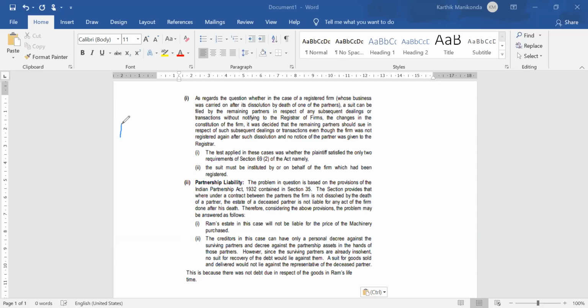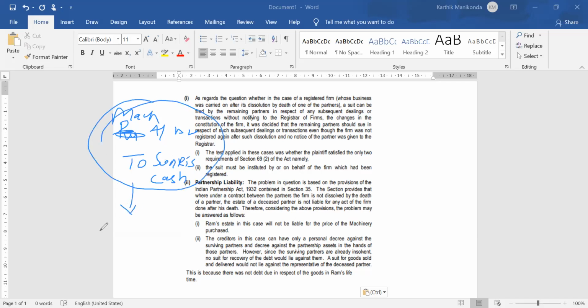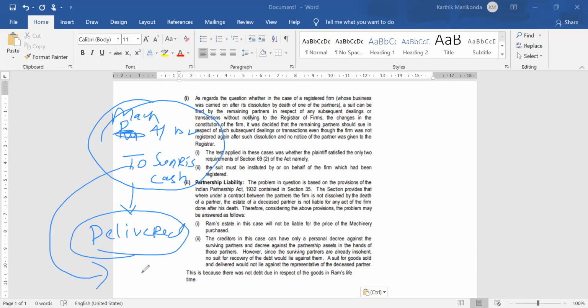Very simple entry. You're purchasing machinery, so you'll write Machinery account debit to the vendor. Who's the vendor here? I think Sunrise Limited. Cash if it's immediate payment, to Sunrise Limited if you're creating liability. This entry will be passed only after machinery is delivered, correct? Yes, sir. So the liability in the books comes after machinery is delivered, and when machinery is delivered, the partner is already dead.